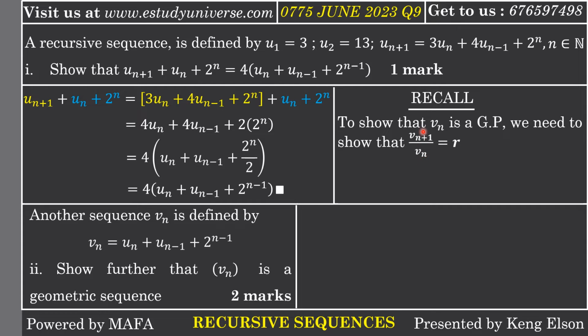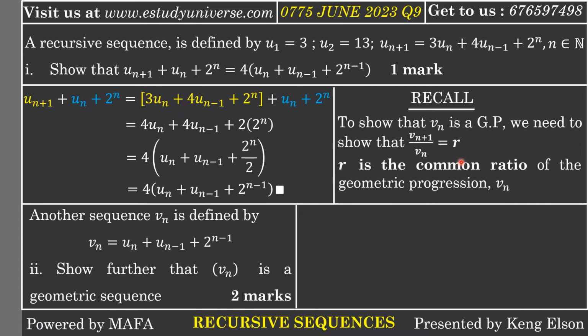So I need to show that the ratio between the n plus 1 term, which is V n plus 1, and the n term, which is V n, is equal to rho, and rho is called the common ratio of the geometric sequence. So if I am able to prove that V n plus 1 divided by V n is a constant, then I have proven that the sequence is a geometric progression.